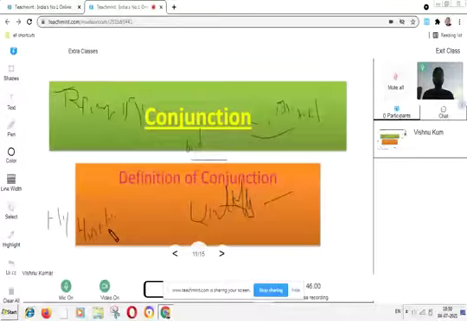So as is acting like a mediator or a conjunction in this sentence. Conjunctions are those words which join two sentences, two phrases, two clauses. Are you getting my point?